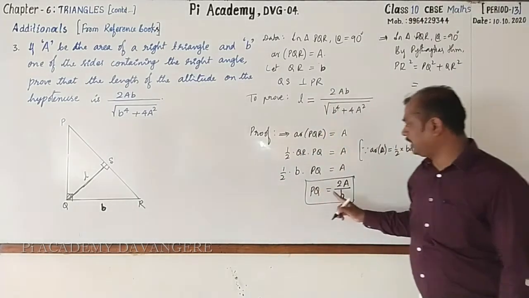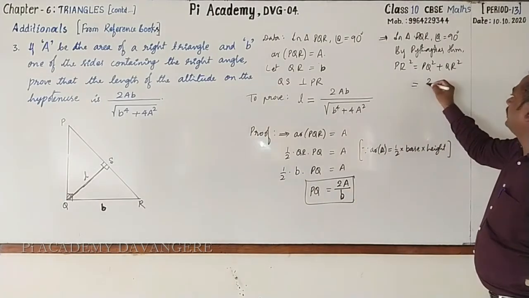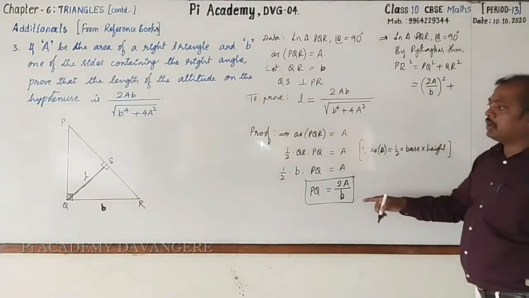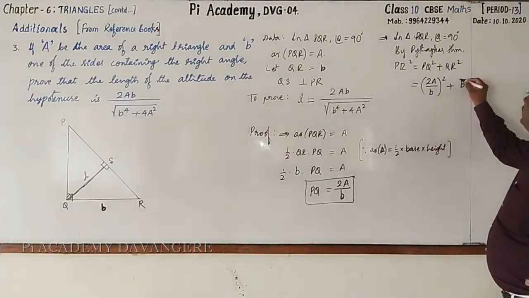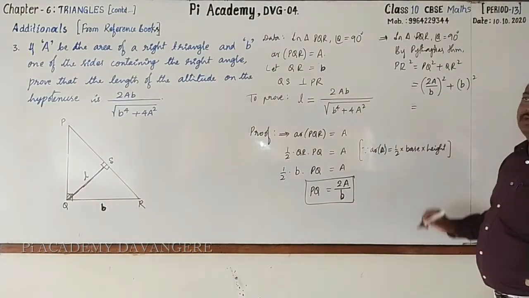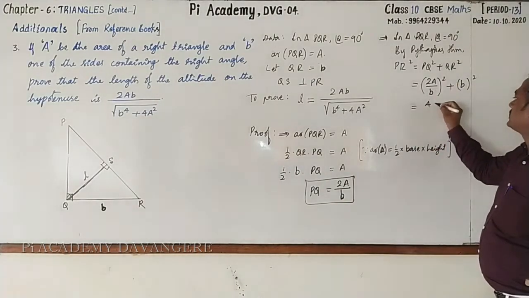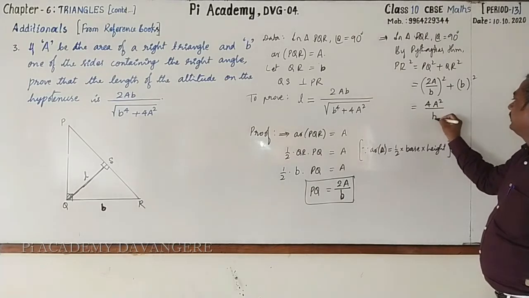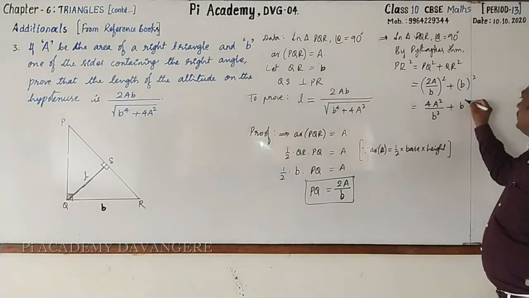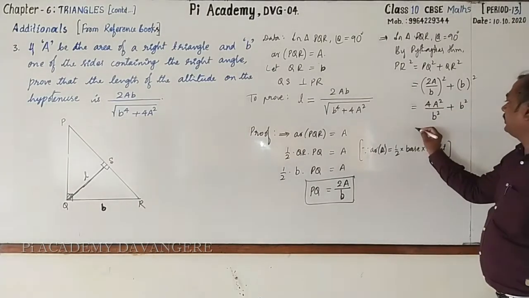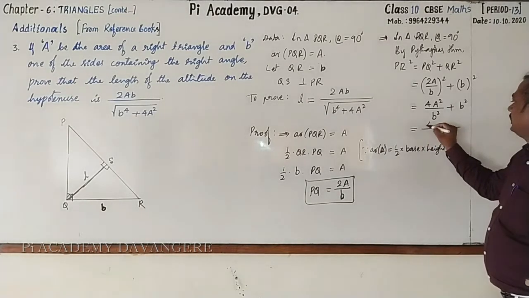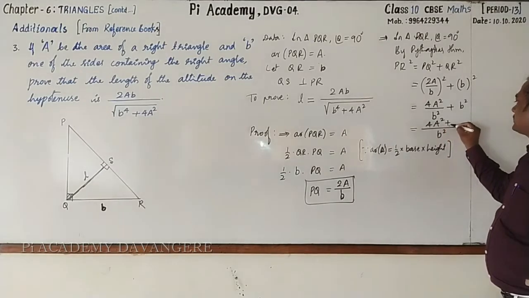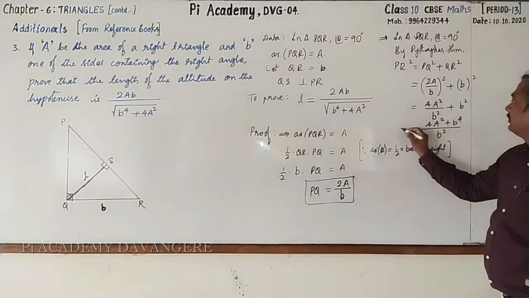PQ, we just found out, is 2A by B, whole square. QR is small b, whole square. Apply square. This is 4A square by B square plus B square. Then you may take the LCM. The LCM is B square. It will be 4A square plus B raised to the power 4.